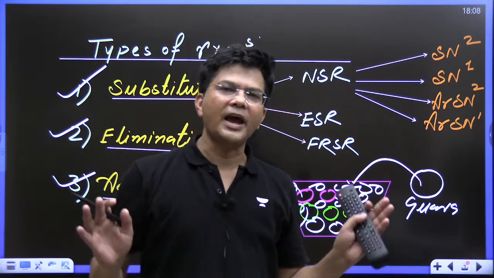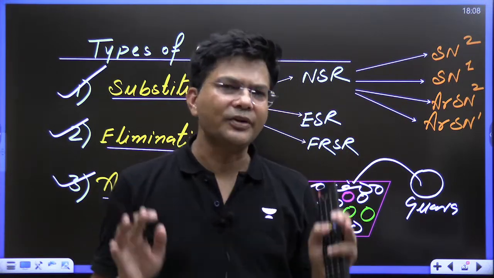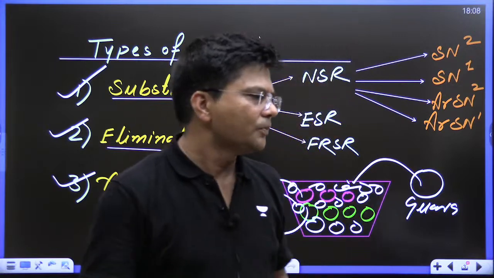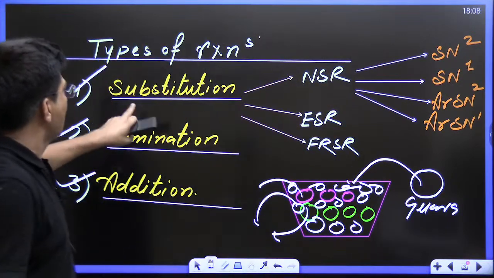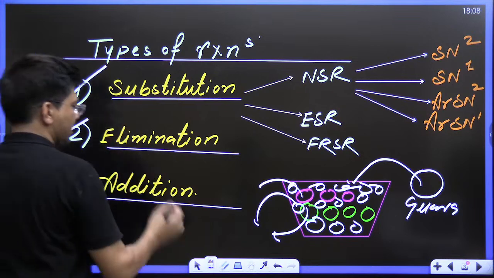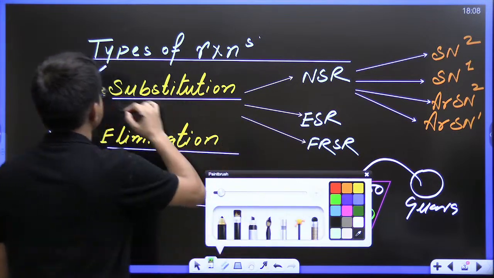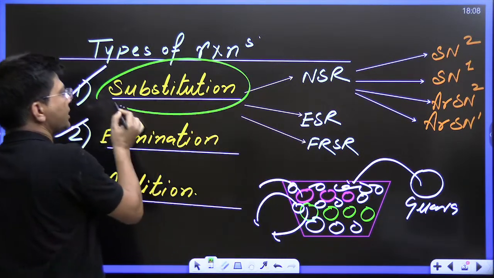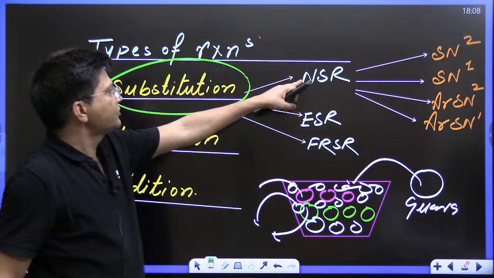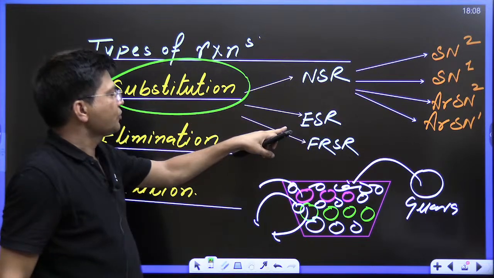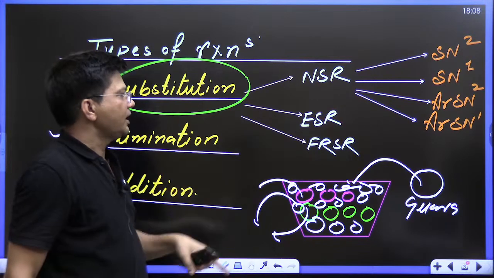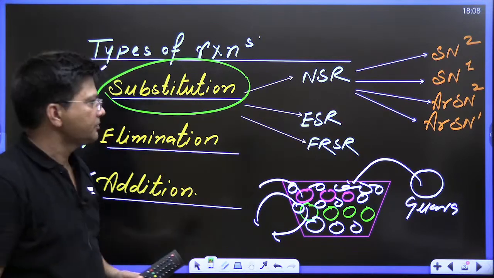So the 4th type is rearrangement reaction, and that I will tell you in between whenever it comes. Now, this substitution reaction will be further divided into nucleophilic substitution, electrophilic substitution, and free radical substitution reaction.